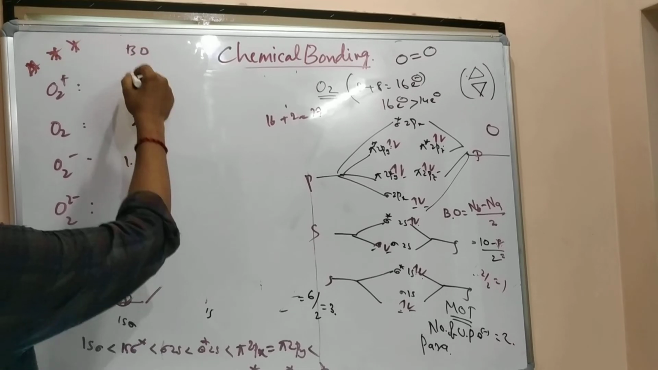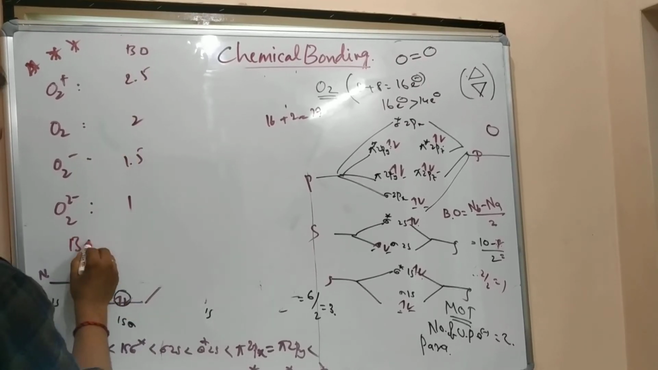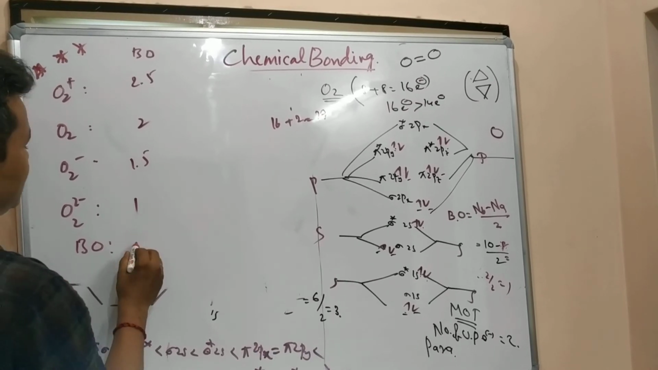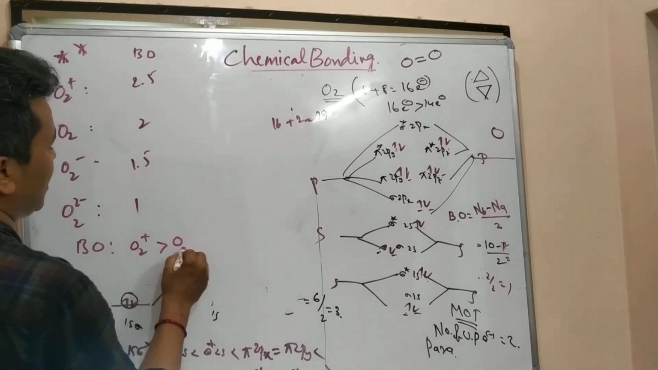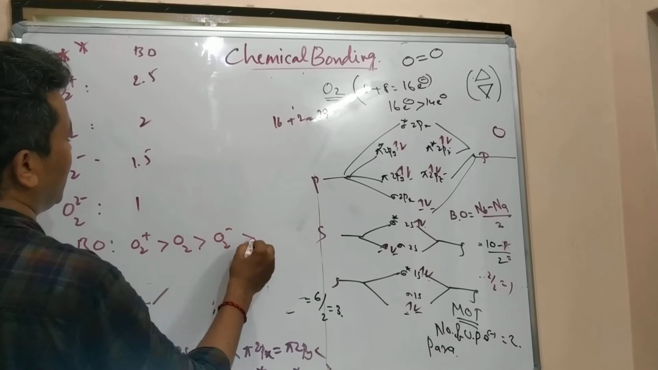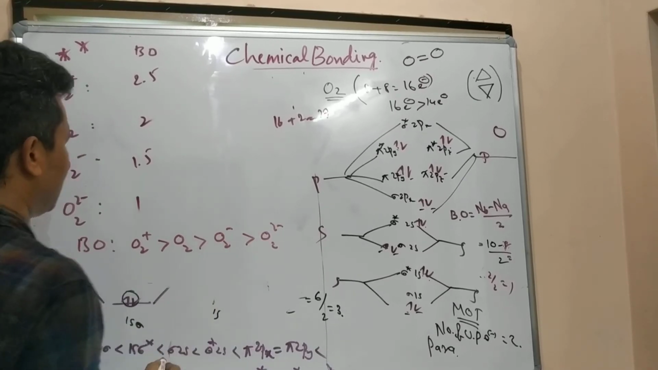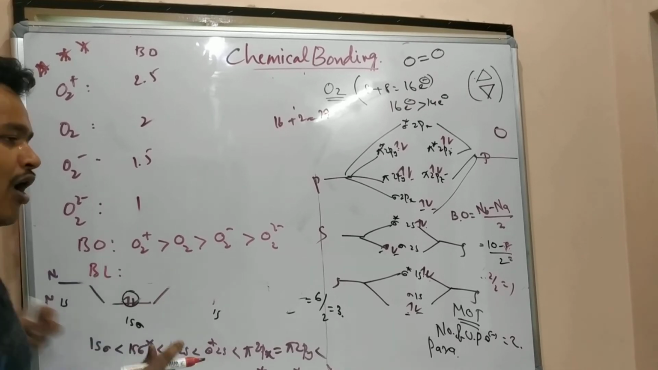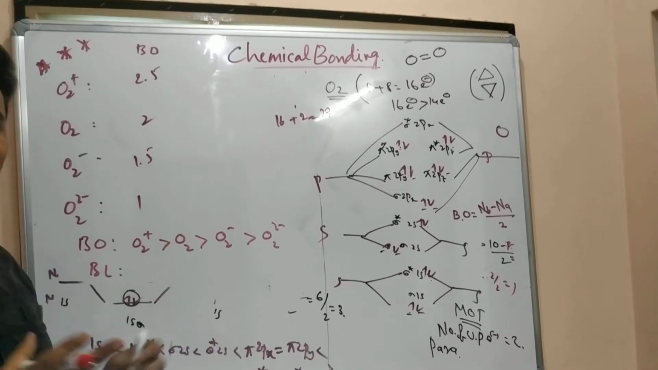What is that? Bond order. In the list, the bond order decreases: O2 plus has more bond order than O2, then O2 minus, then O2 2 minus. Bond order increase means what about bond length? Bond order increase means bond length decreases.